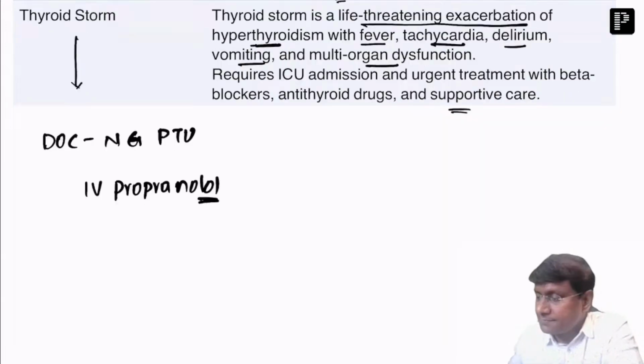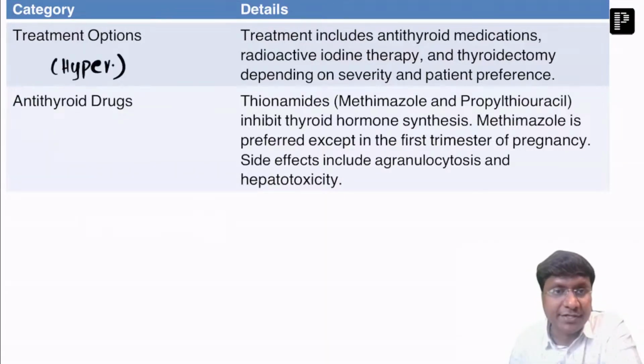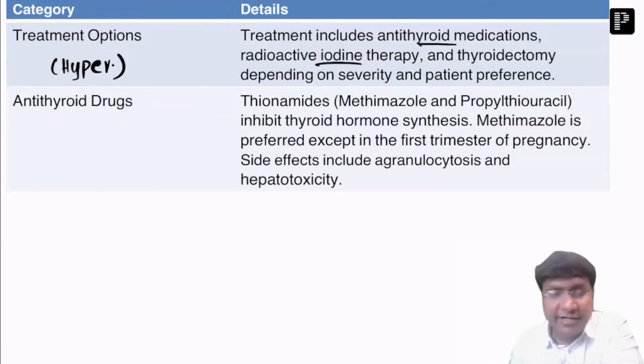Now, if you see the treatment of hyperthyroidism, initially there are actually multiple options. Antithyroid drug is one option. Radioactive iodine is one option, right? Thyroidectomy is another option. And whenever you are giving antithyroid drugs, thionamides have to be given.